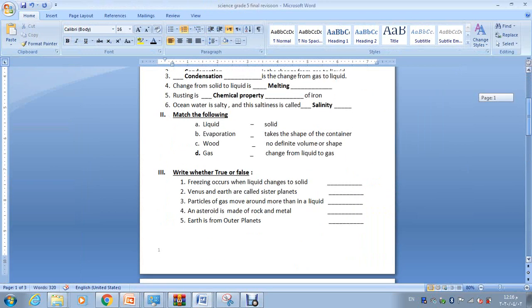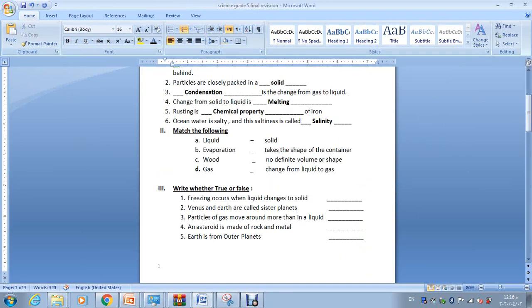Let's now go for the next question. Match the following. We have on one column: liquid, evaporation, wood, gas, and in the other column we have: solid, takes the shape of the container, no definite volume or shape, change from liquid to gas. Okay, now we will start with the word liquid.